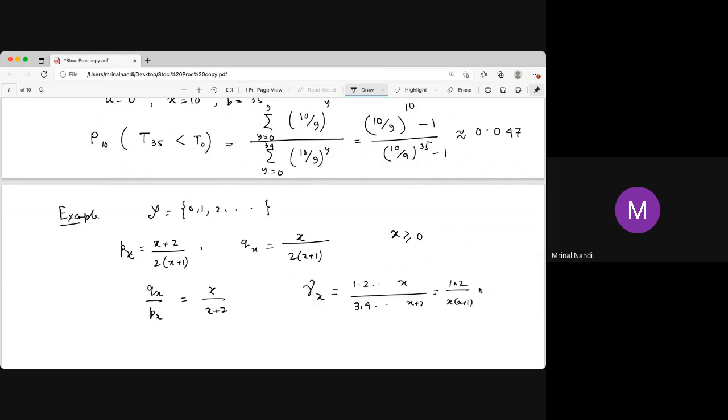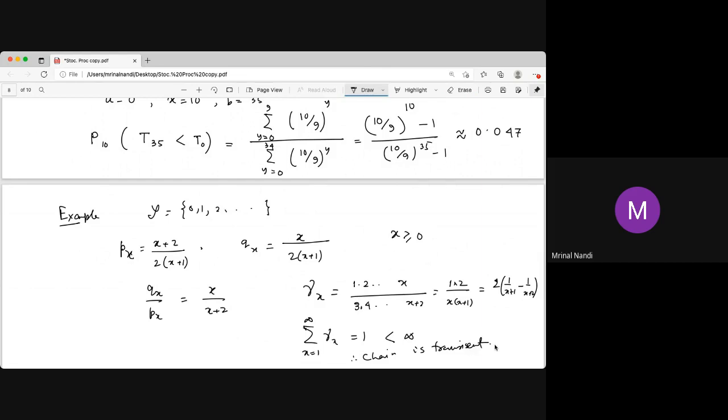And if you take the partial fraction of that, you will get 2 into 1 by x plus 1 minus 1 by x plus 2. What will be the sum over that? You know that the sum over gamma x from 1 to infinity will be 1. Everything will cancel out, and you are just left with 1. That means it is finite. So since it is finite, the state is transient. So the chain is a transient chain.